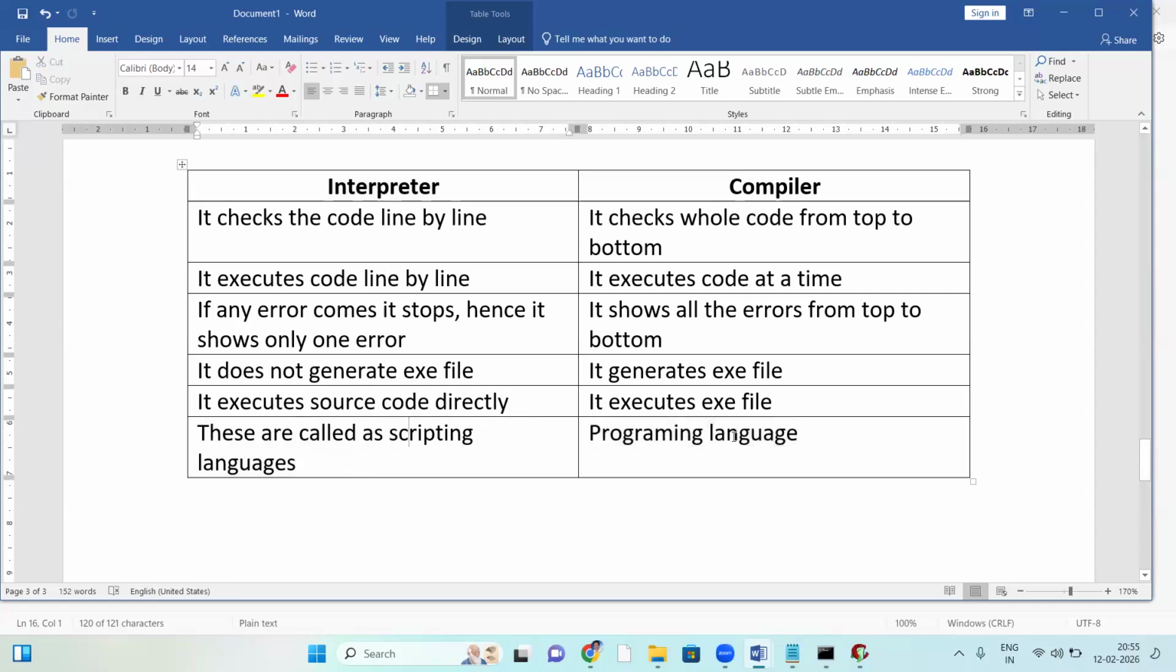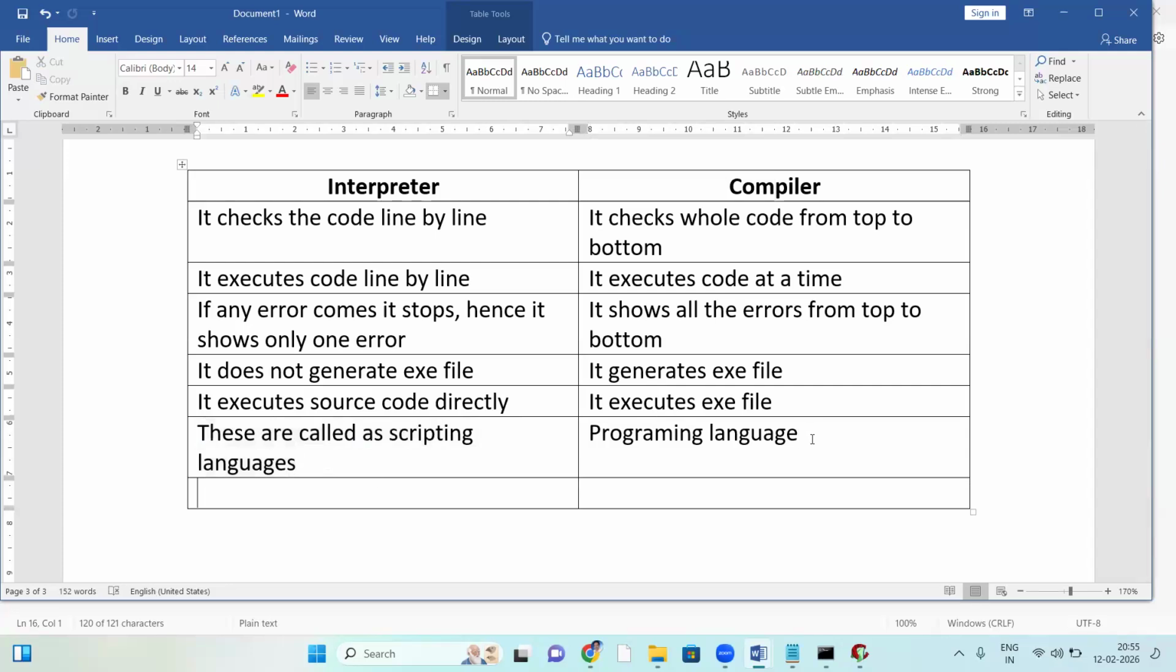One more difference between scripting language and programming language. A scripting language is open source, always source code only. But in a programming language there is no source code at the end: source code converts into an exe file, and finally that file is in exe format. When it comes to scripting languages, the source code is executed directly.